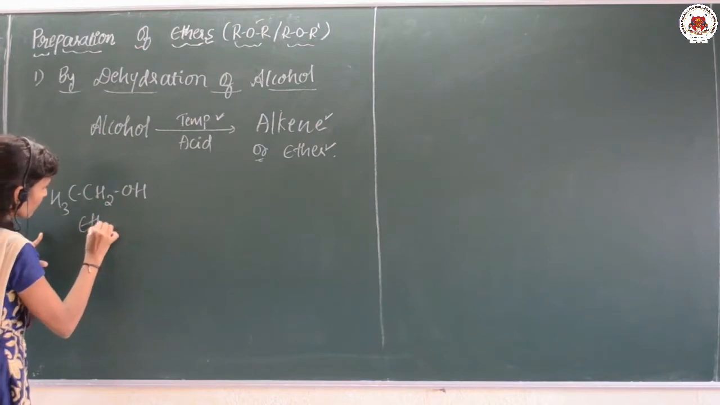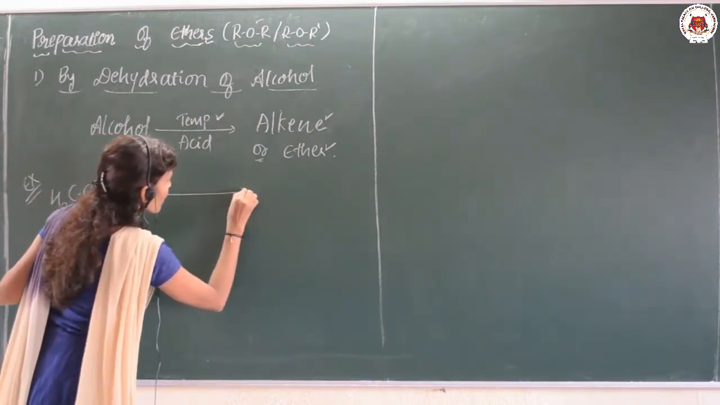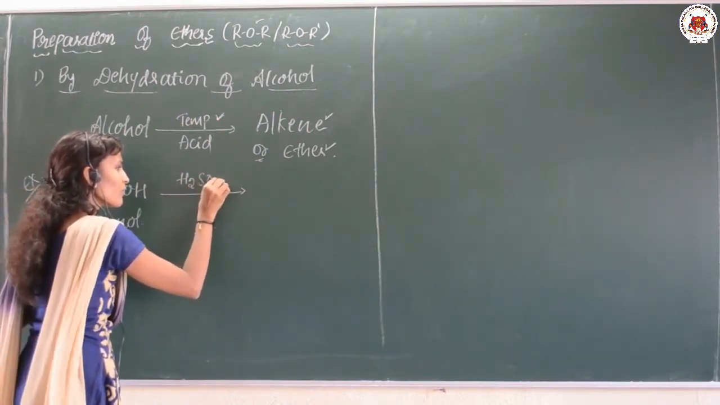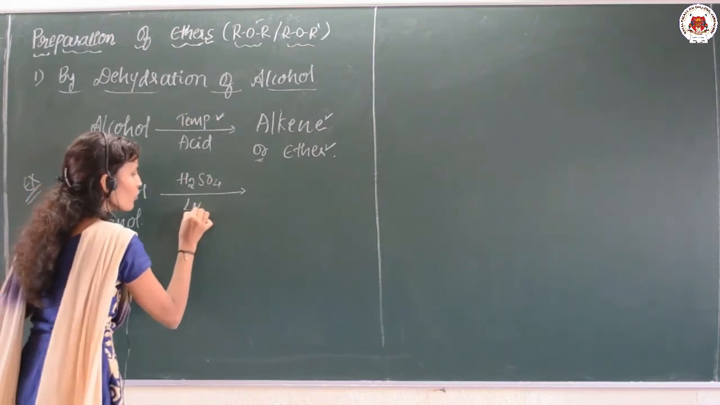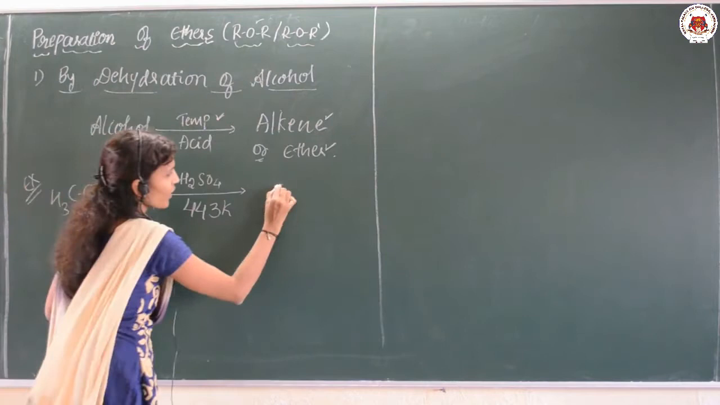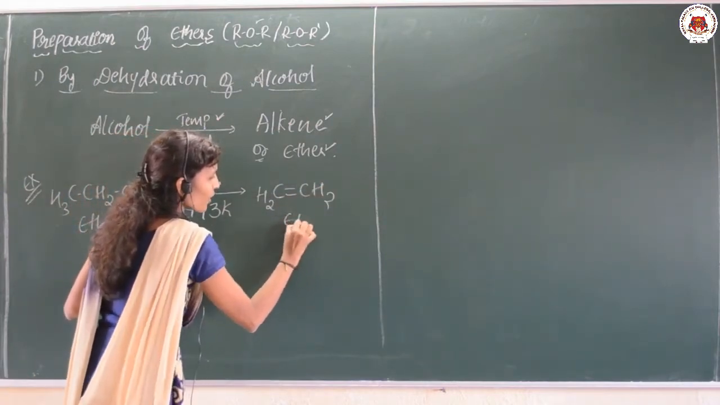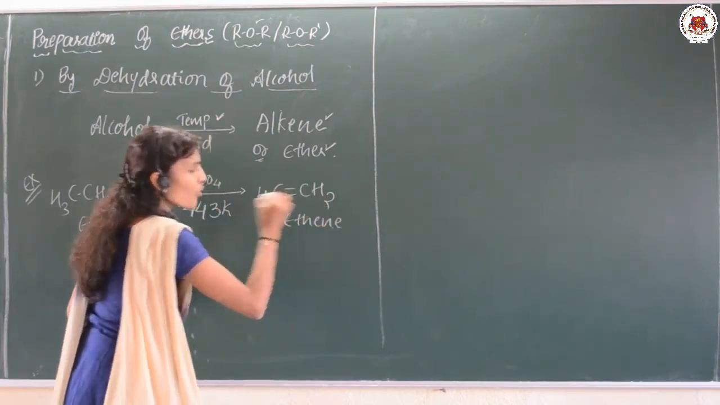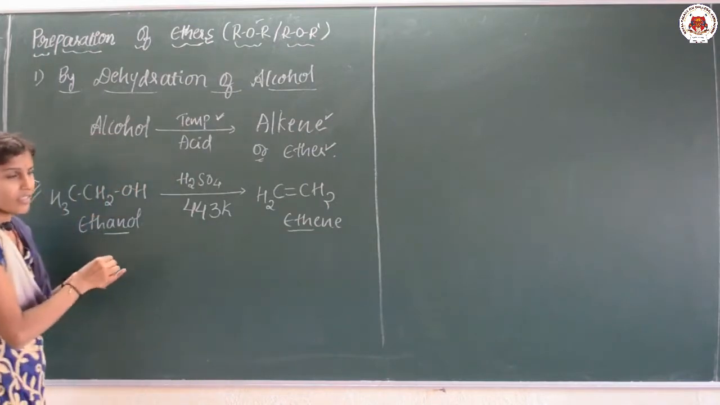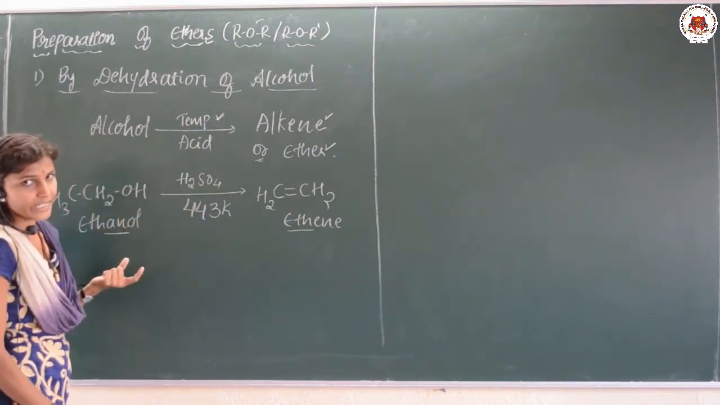This is ethanol. When ethanol is treated with an acid like H2SO4 at around a temperature of 443 Kelvin, you are going to get ethene as a product. See here, alcohol is converted into alkene. A water molecule is eliminated from here, that is why it is dehydration.